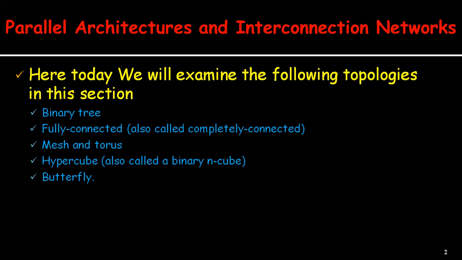Network topologies arise in the context of parallel architectures as well as in parallel algorithms. In the domain of parallel architectures, network topologies describe the interconnection among multiple processors and different memory modules.